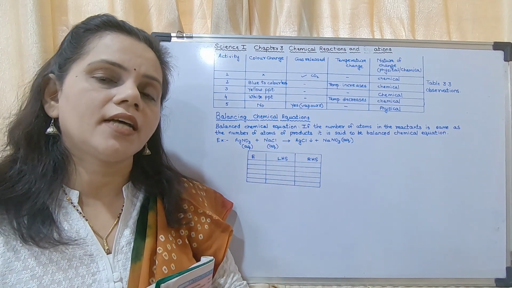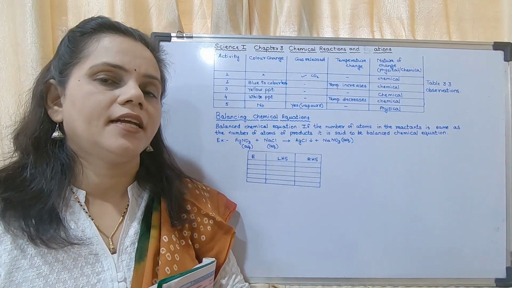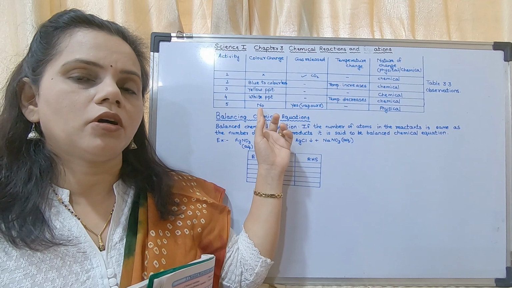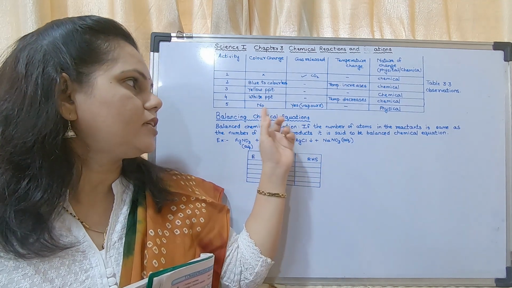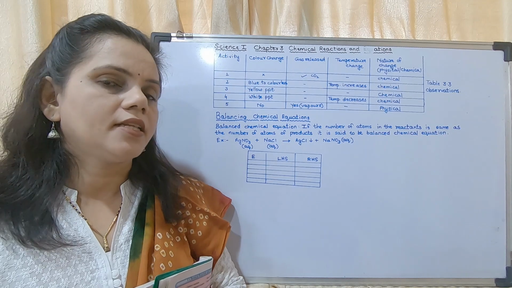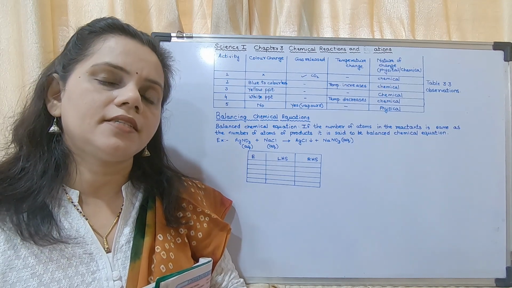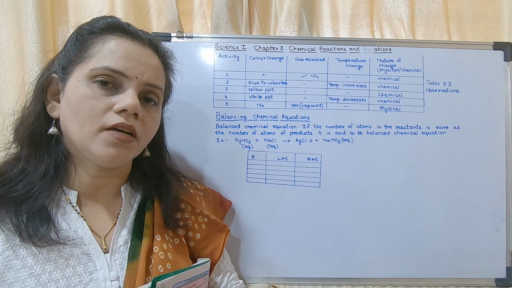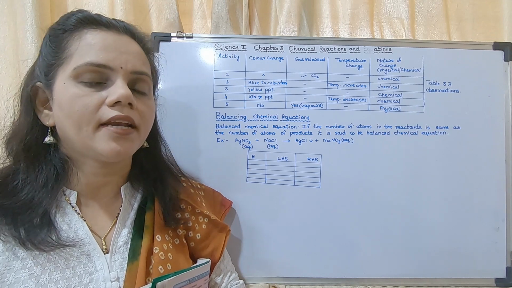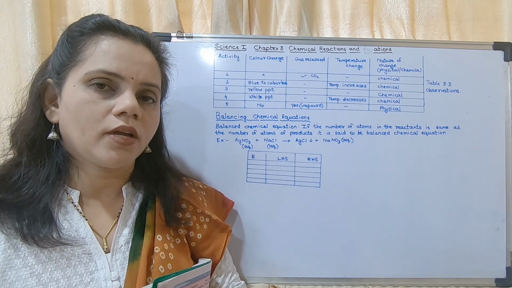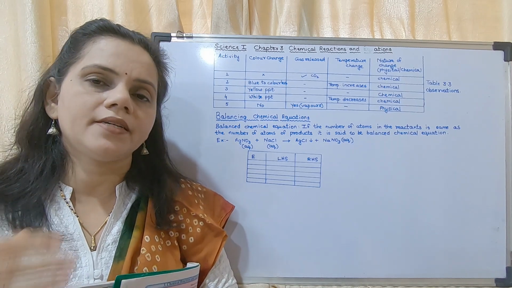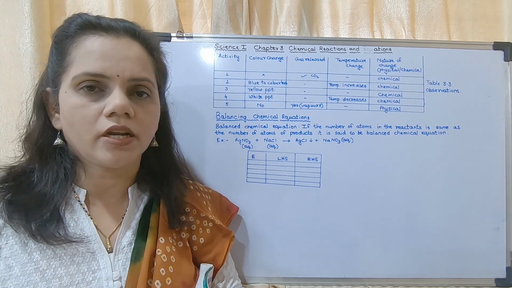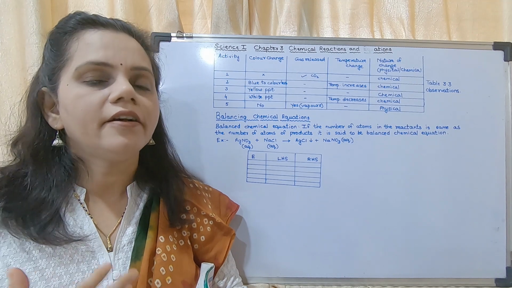The last one was heating phthalic anhydride, the naphtha balls. When you heat naphtha balls or phthalic anhydride, it gets converted into vapors. There is no change in temperature, and it is a type of physical change. Why is it a physical change? Because if you condense the vapors, you can get the phthalic anhydride back in the solid form. If the vapors go away, you cannot get it back, but if you condense them, you can. That is why it is a physical change.